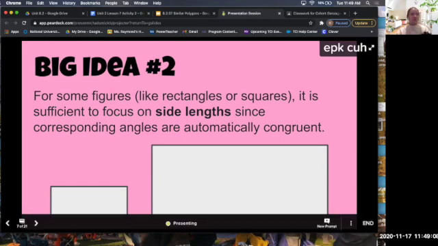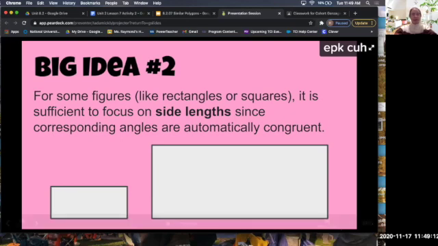So I'm going to put this note in the chat that just says, it's just a reminder that all squares and all rectangles will always have 4 angles that measure 90 degrees each, because they're all right angles and that never changes.